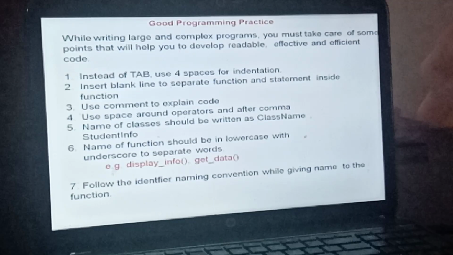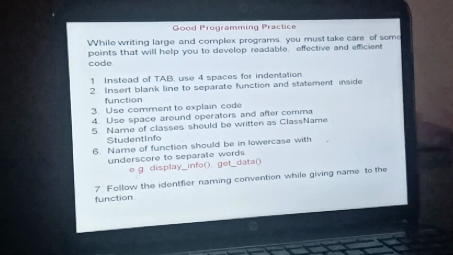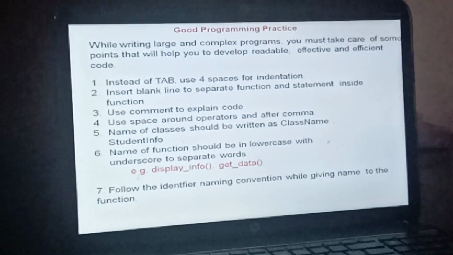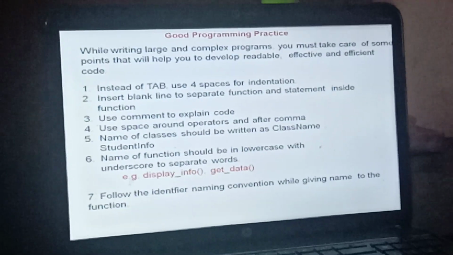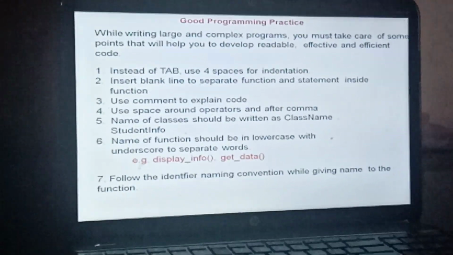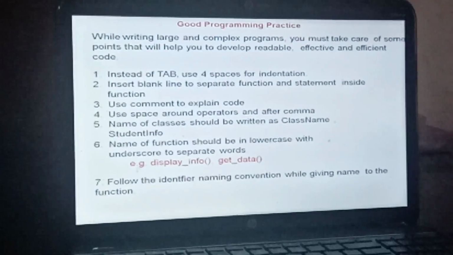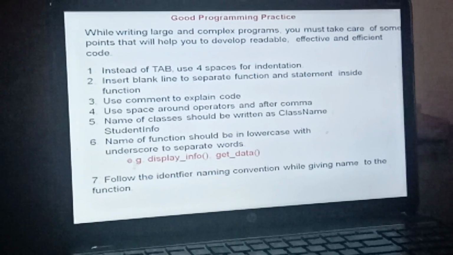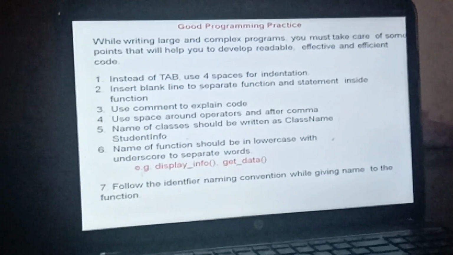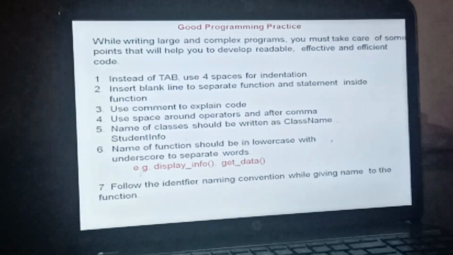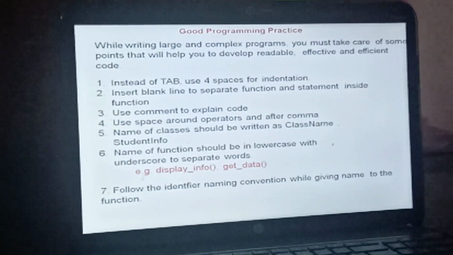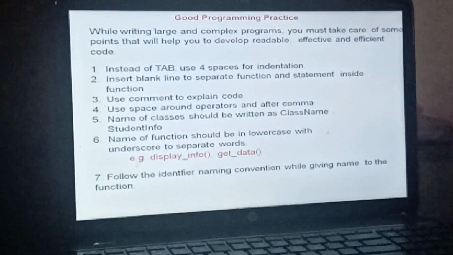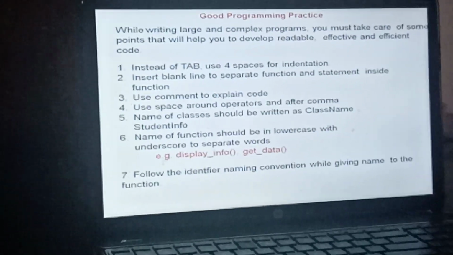Okay. The next thing is good programming practice. Python has defined some steps for how you can write a very good program in Python. While writing a very large and complex program, you must take care of some points that will help you develop readable, effective, efficient code. The first thing is, instead of tab, you have to use 4 spaces for indentation. Insert a blank line to separate functions and statements inside the function. These are the points which will help you make a good readable program and efficient code, and it will upgrade your typing skills and programming skills as well.